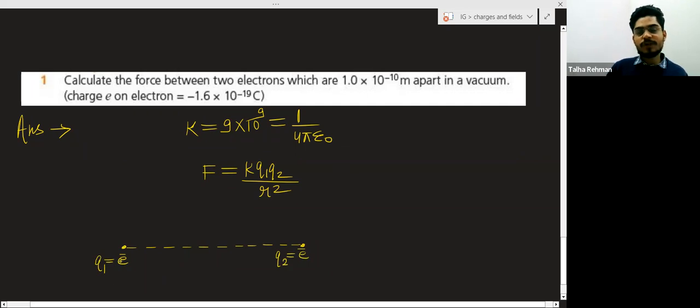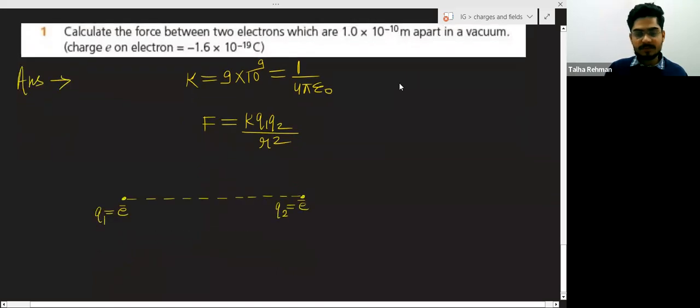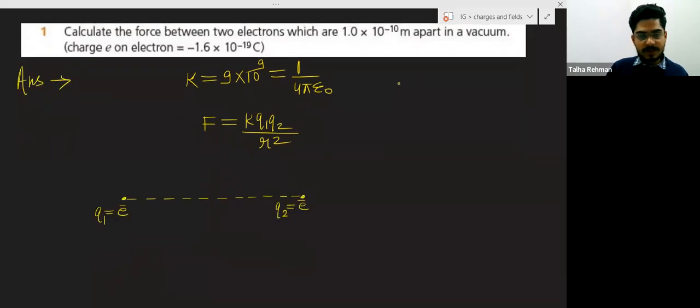And what is the value of Q1 and Q2? The distance between them is 10 to the power minus 10 meter. So this value is 10 to the power minus 10 meter.